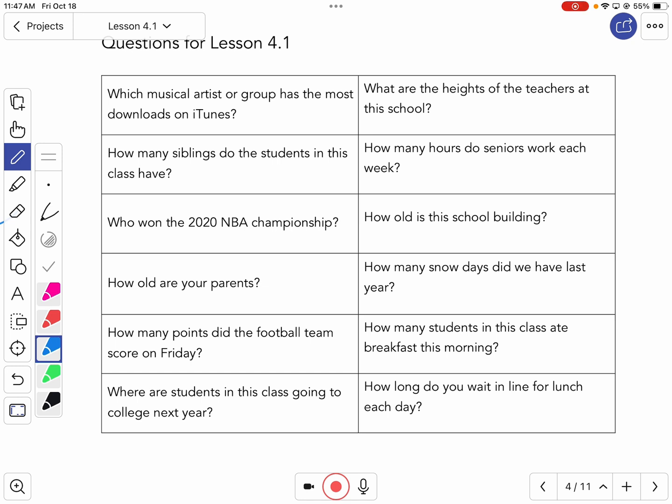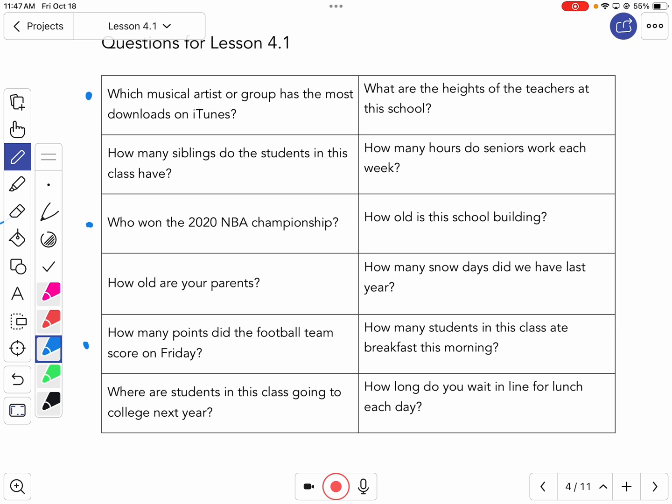Which musical artist did not win, with who won the NBA championship? All right. With how many points did the team score on Friday? We could do the heights of the teachers, but I feel like that varies between the teachers. Okay.